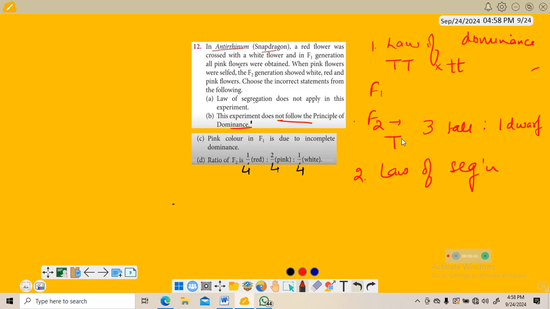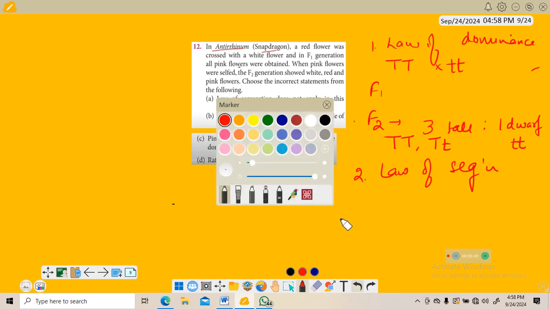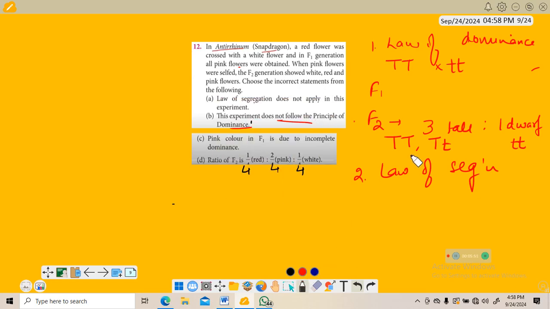That means it will be like TT, Tt, Tt and small t small t. So basically here you can see 3 are tall, no medium height is there. If I take the character of height, that means characters are controlled by discrete units called factors, and factors exist in pairs.